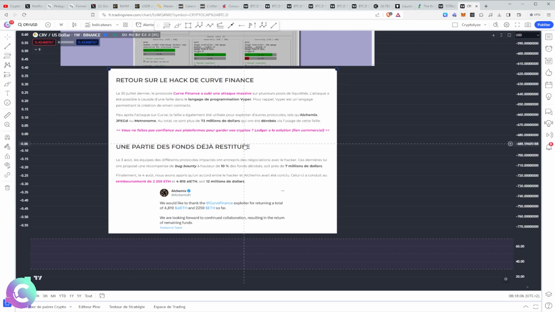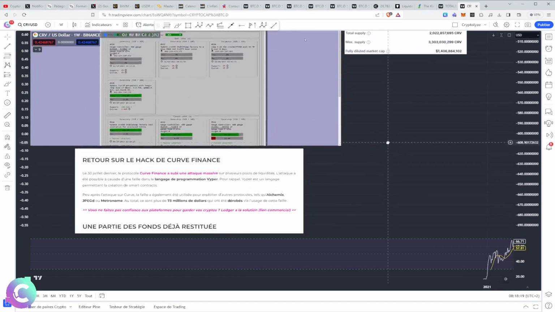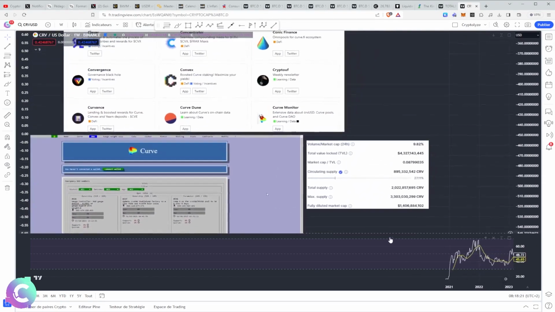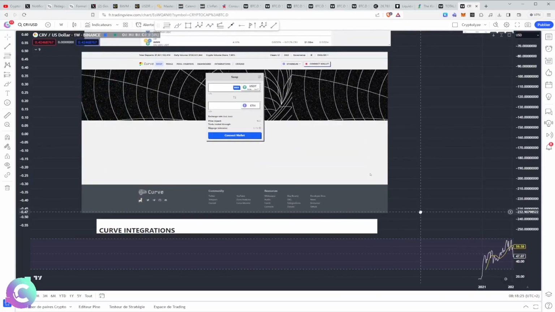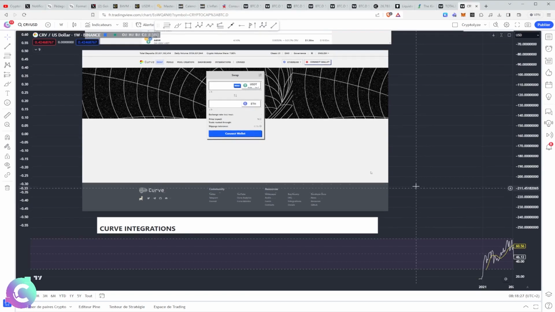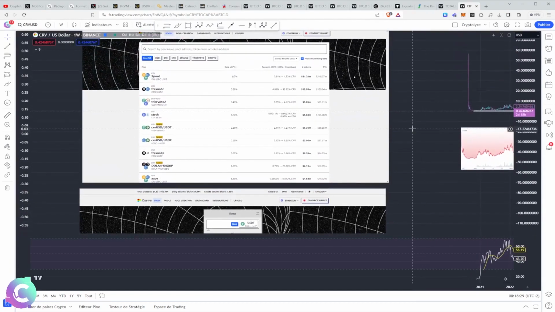He managed to find buyers in OTC, therefore over the counter, so as not to impact the price of the CRV more than necessary, and therefore he managed to reduce the position he had, and therefore we had little liquidation. But there was a big scare that took place, and we must remember that decentralized finance protocols are always risky products. This must be taken into consideration.